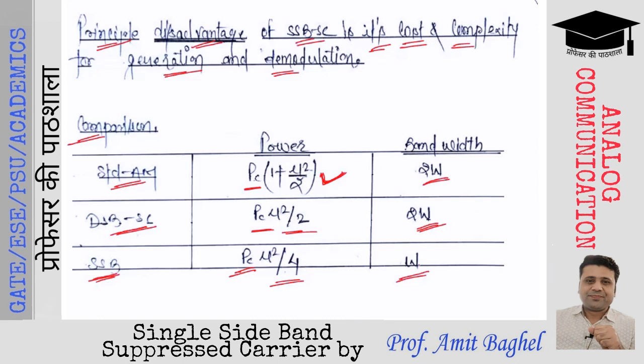The bandwidth occupancy in case of SSBSC will be only W, which is equal to the message signal bandwidth, and which is the minimum requirement of the bandwidth. Bandwidth की इससे कम requirement आपको नहीं होगी. मतलब you will need at least this much bandwidth when you are going to transmit a message signal from the source to the destination.